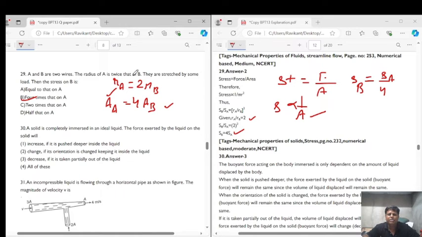So the stress on B is 4 times of the stress on A. Right. So the correct answer for question number 29 is option B. Let's look into question number 30.